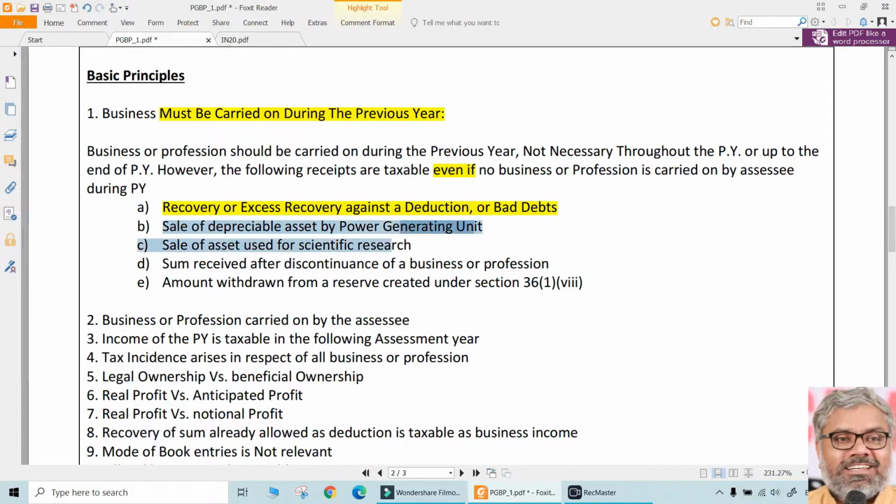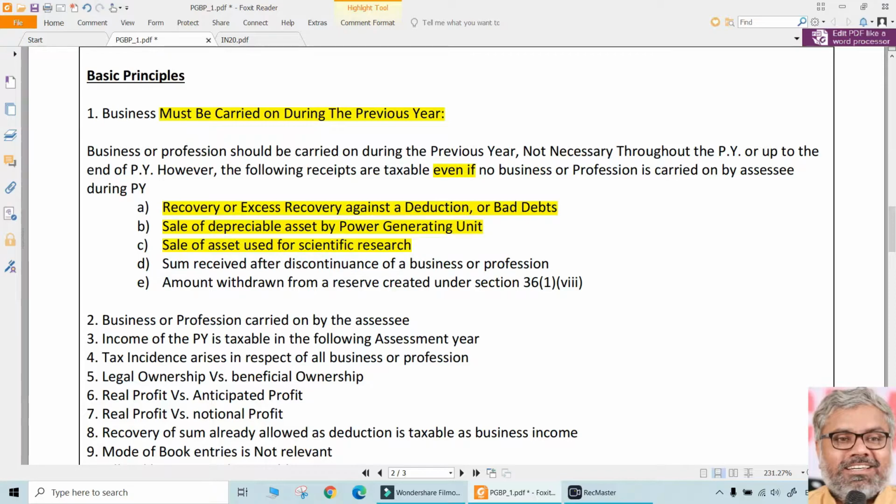In the same way, for a power generating unit, if it sells depreciable assets, it is not necessary that the power generating unit carries on the business during the previous year. Why that is so, we will discuss when the topic comes. Same way, the sale of assets used for research under section 35. We will come to that also.